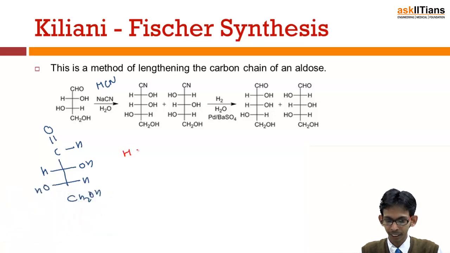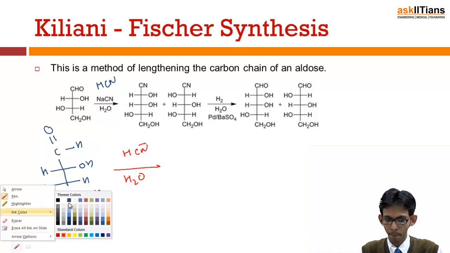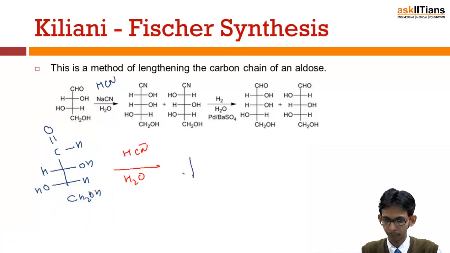We add HCN or NaCN in the presence of water, and this opens up actually. We get this portion, similar OH here, then OH here, H here. Now the difference is in this position.